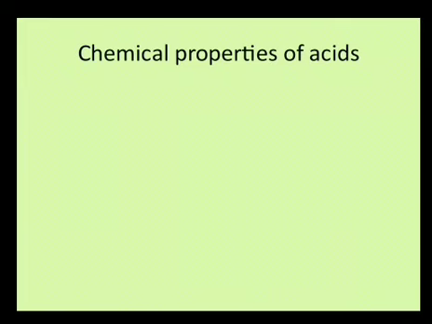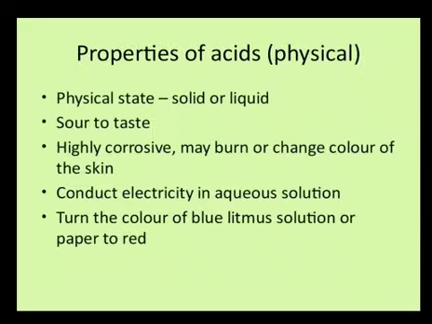Now we come to a very important part of the chapter, that is the chemical properties of acids. In this part we are going to study how acids react with different substances and what products are formed. Because a chemical property means an existing substance converts into something new which was not initially present.